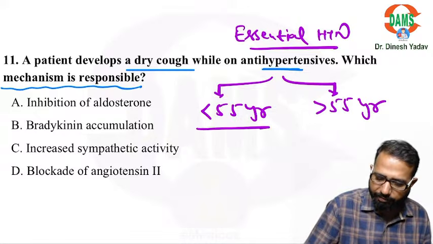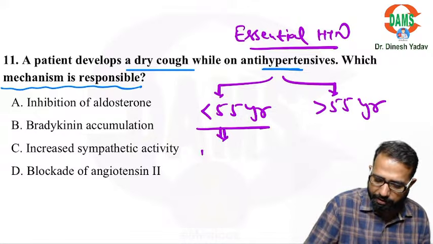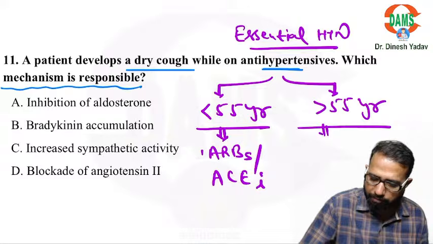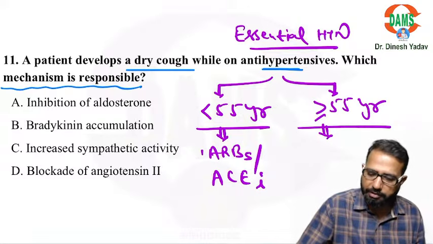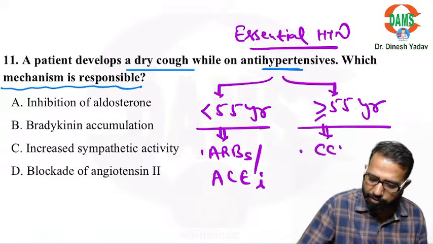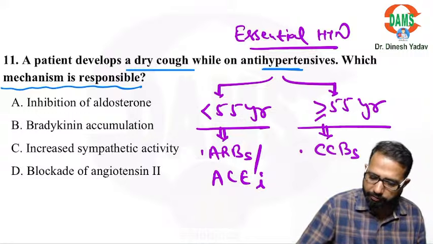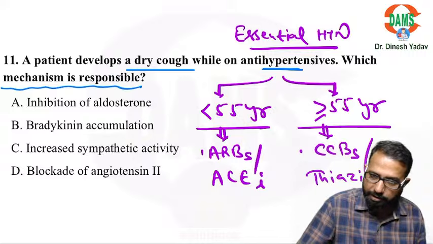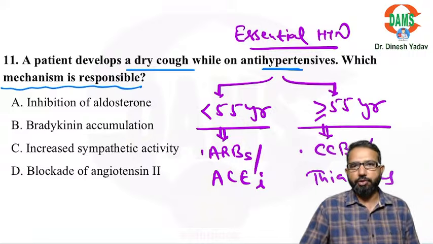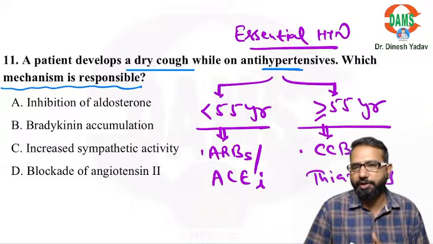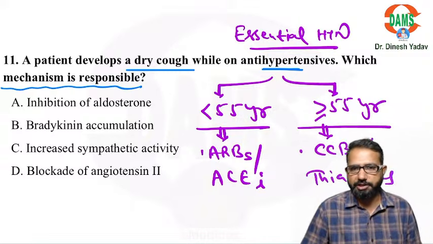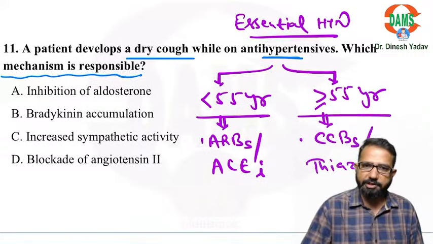So if less than 55 years, then we start with the ARBs or ACE inhibitors. If the patient is more than or equal to 55 years, then we start with the calcium channel blockers, or we can use the diuretics, thiazides. These are the first line drugs. If the patient is not having control, then only we can give dual therapy, triple therapy, etc. So overall, ARBs or ACE inhibitors for less than 55, and for more than 55, we use calcium channel blockers or thiazides.